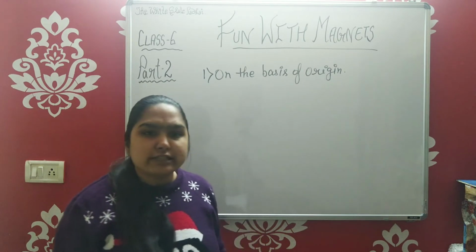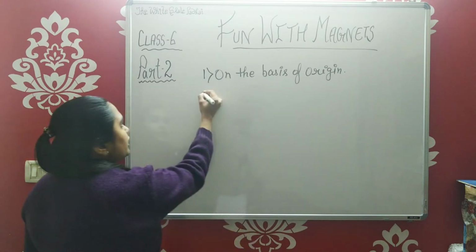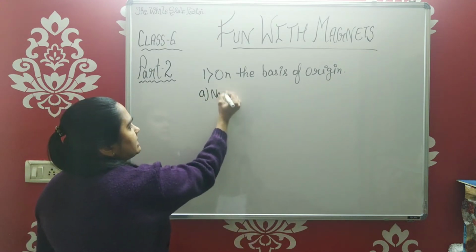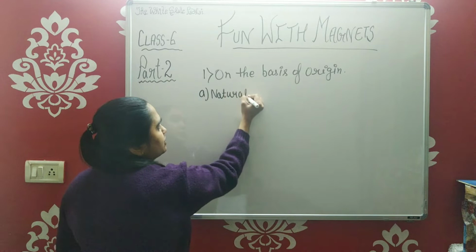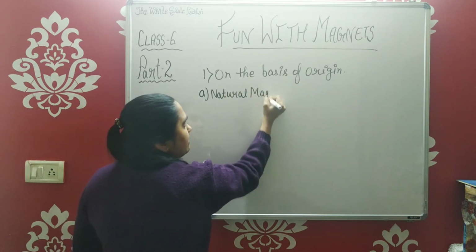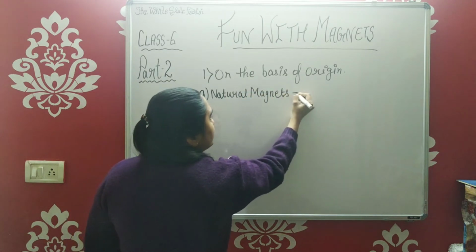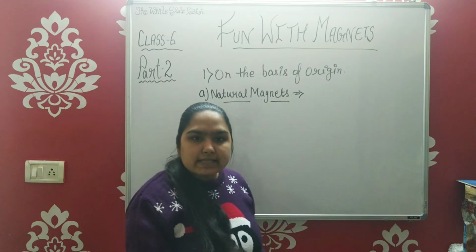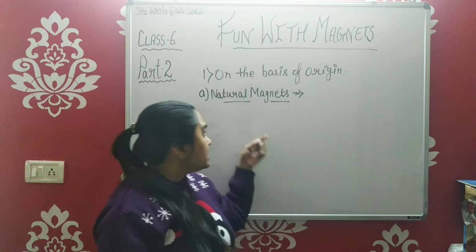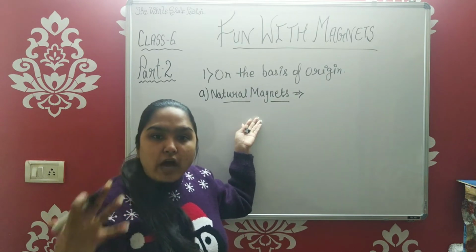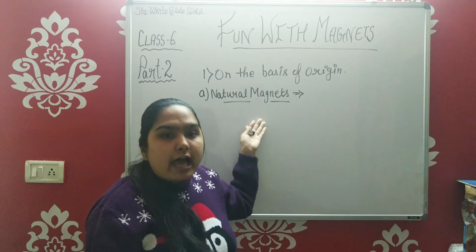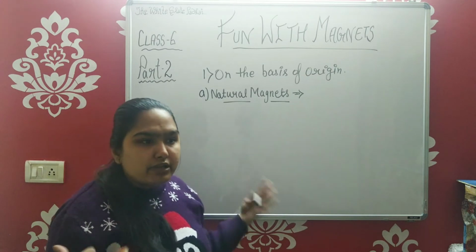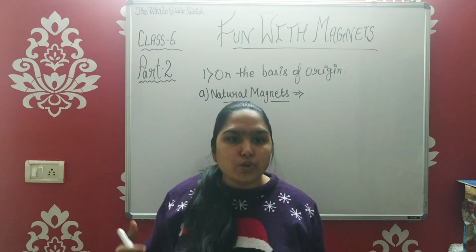It is quite clear from the name only that if you have a natural magnet, it means it is occurring naturally. These natural magnets are something which we have discussed in the previous video also while we were discussing the discovery of the magnets. These natural magnets are found in nature by themselves and their magnetic properties do not lose over time.